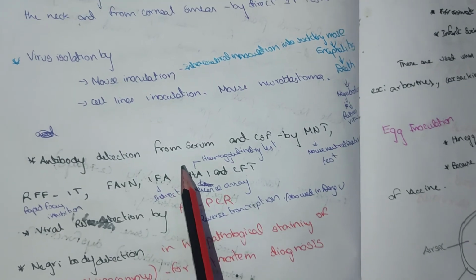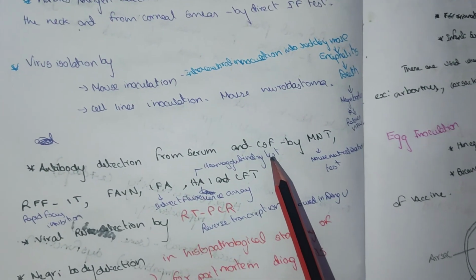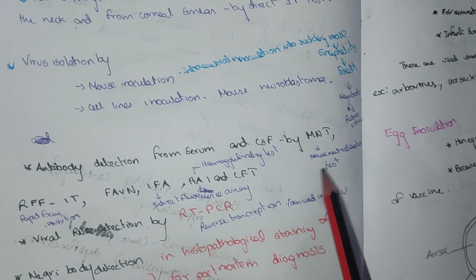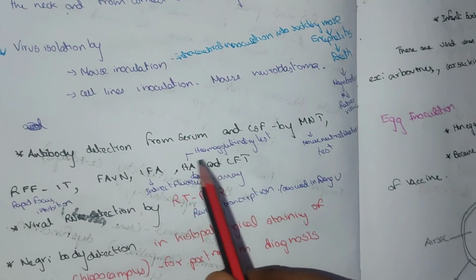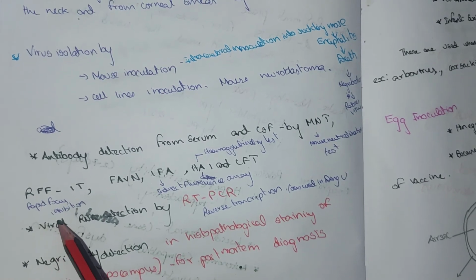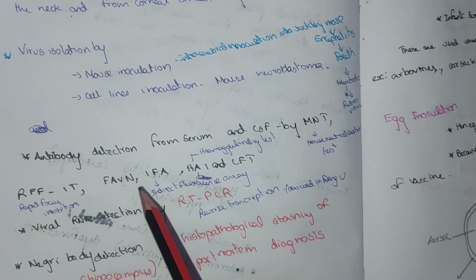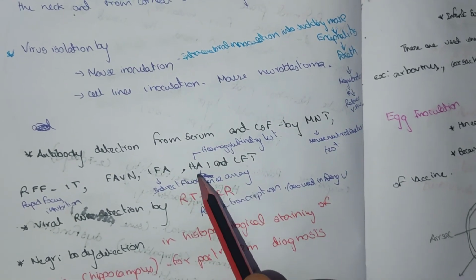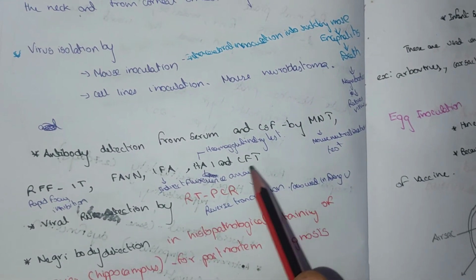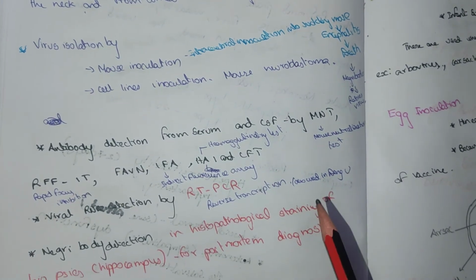Antibody detection from serum and CSF by MNT, which is mouse neutralization test; RFFIT, rapid fluorescent focus inhibition test; IFA, indirect fluorescence assay; HAI, hemagglutination inhibition test; and CFT, complement fixation test.